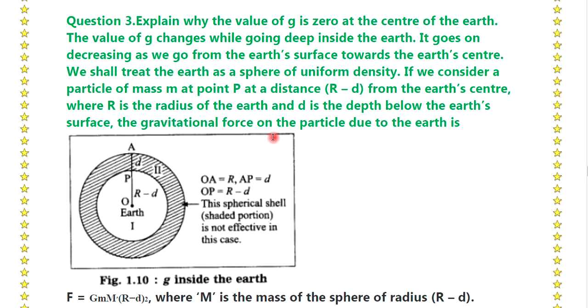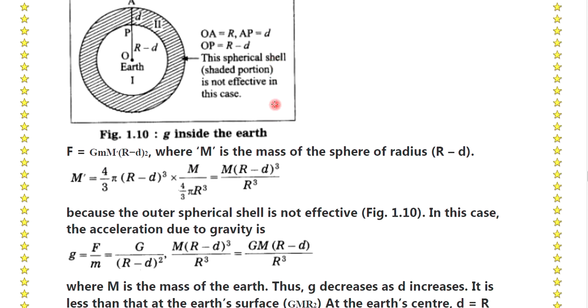The gravitational force on the particle due to the earth is force equal to G m M' upon (r minus d) square, where M' is the mass of the sphere of radius r minus d. M' is equal to 4 by 3 pi (r minus d) cube multiplied by capital M divided by 4 by 3 pi r cube, which is equal to capital M (r minus d) cube upon r cube, because the outer spherical shell is not effective.